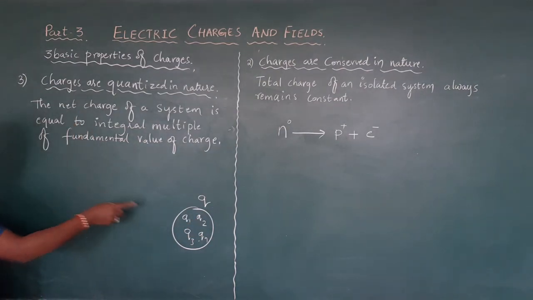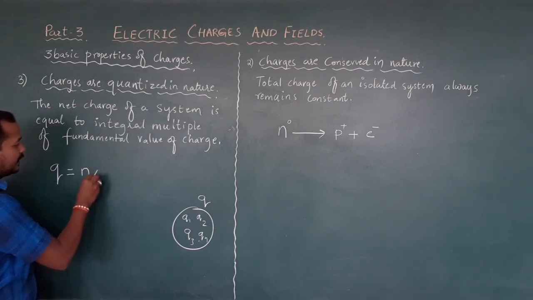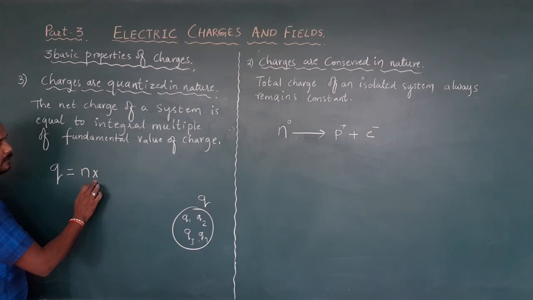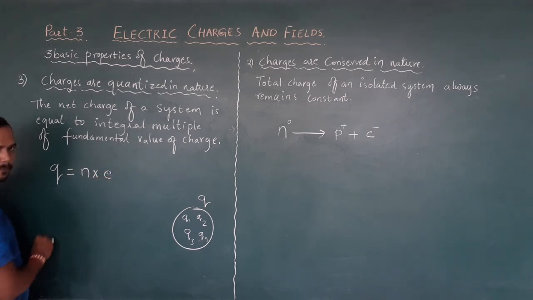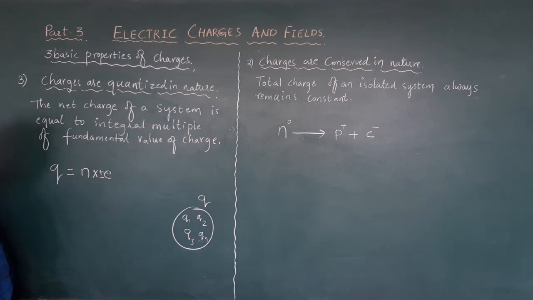So if a body has a charge of Q, then the net charge of the body is equal to an integral multiple, meaning n, which are numbers, of the fundamental value of a charge. The fundamental value of a charge is either positive or negative. Then how are you going to write this?